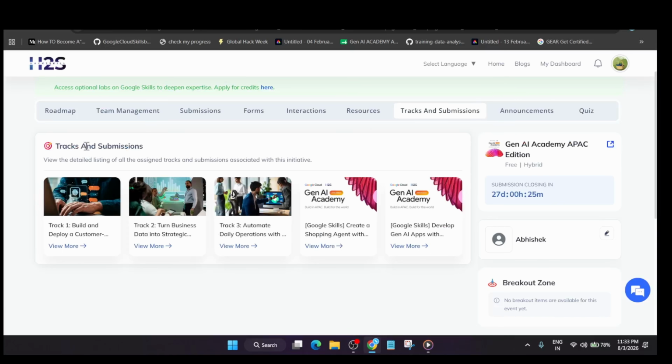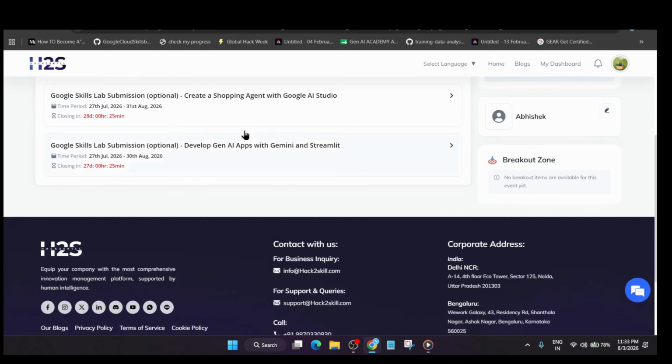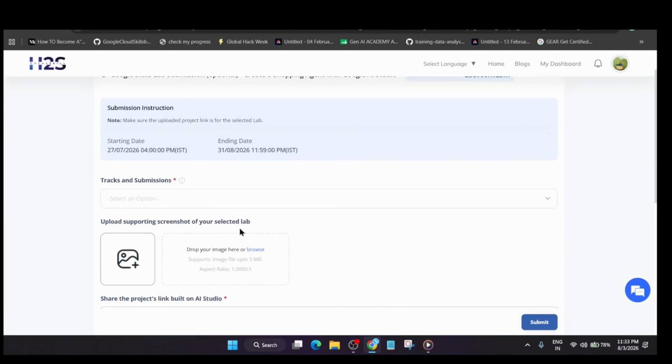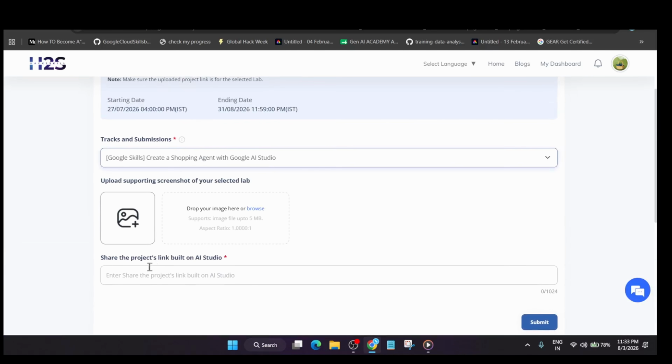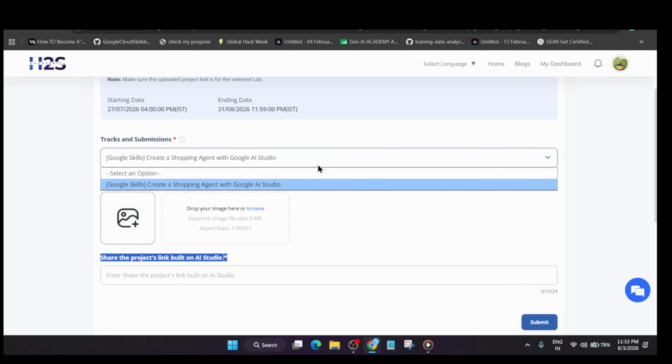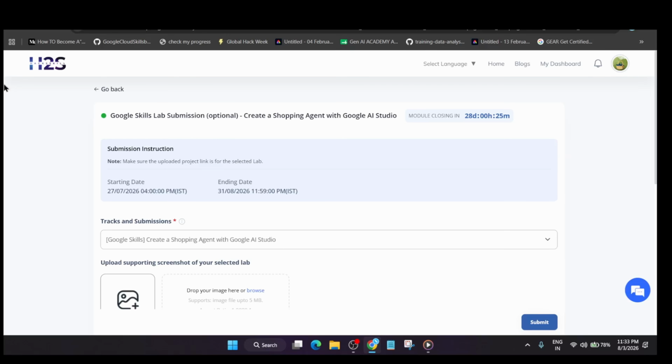Where do we have to attach the proof? In the submission section. We have to attach the screenshot over here. How to attach? Do not worry, I'll share the link over here on how to attach the screenshot. If you have built a project, you have to share the project link which you have built on Google AI Studio also. Do not worry, we'll cover everything in detail.